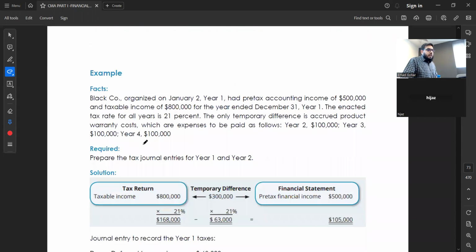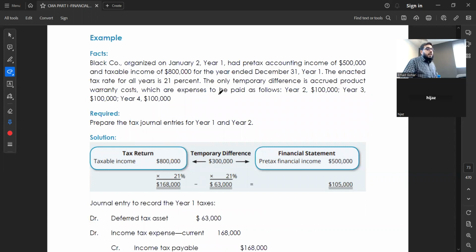So let's see the example again. This company had accounting income how much? 500,000. Okay, this one. And taxable income how much? 800,000. Written below also, you see 800,000, 500,000. The tax rate is 21%, same like last example. The only temporary difference is accrued product warranty costs, which taxation people say we will charge you, right?